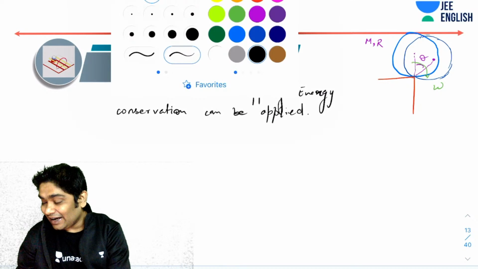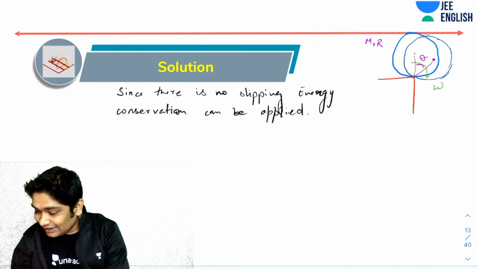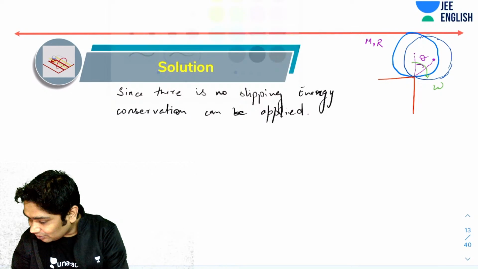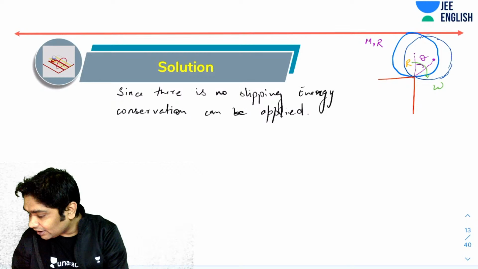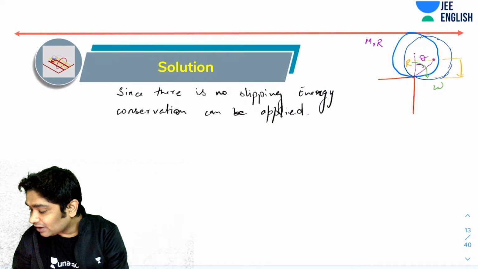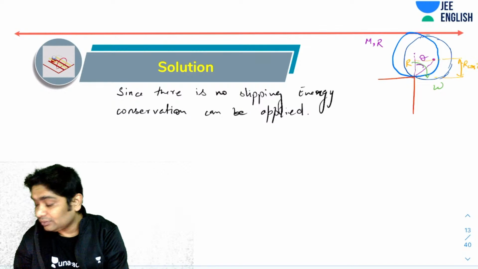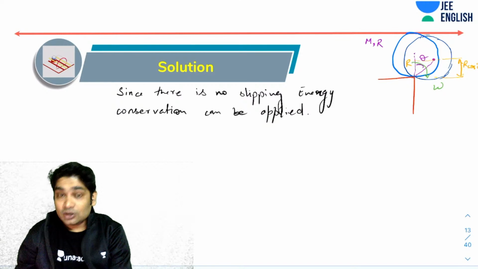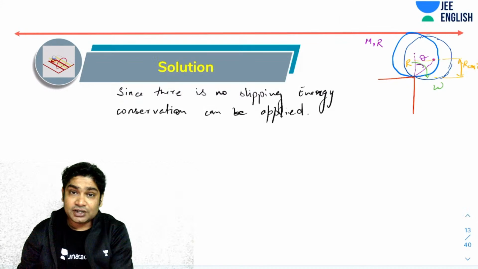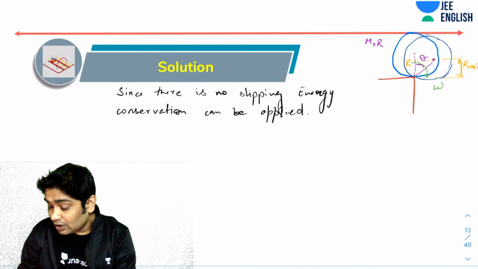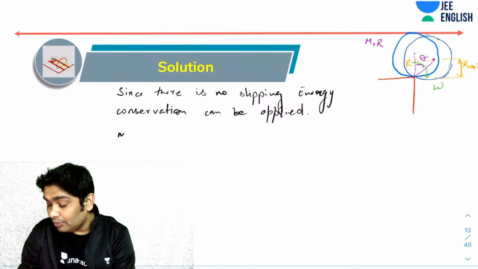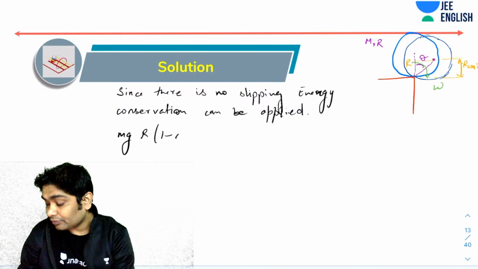Now, what I can write is that the initial height of the center of mass was r. Now it has rotated by this, so this height is the height of the CM later. So this is r cos theta. Let's see what the potential energy lost is. The potential energy lost by the cylinder would have been m g times r(1 minus cos theta), right?